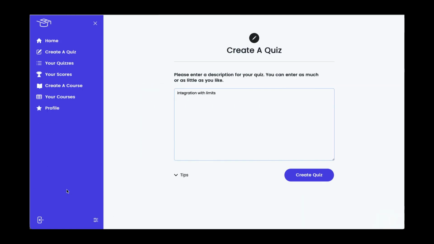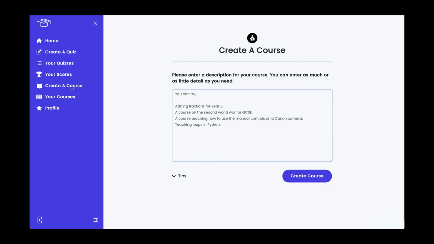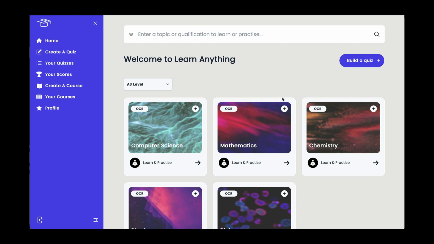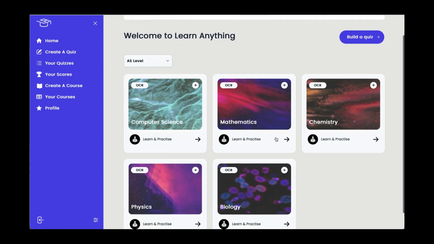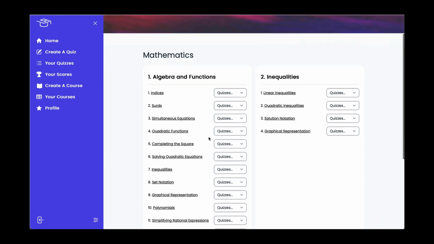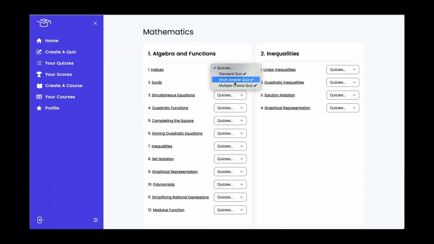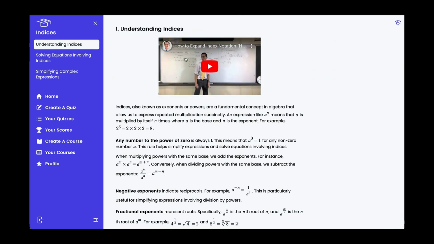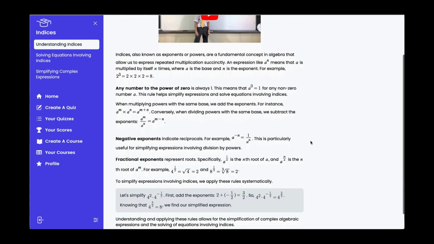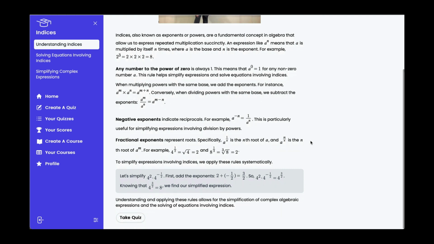Students of Learn Anything can create quizzes on any topic, and they can create courses on any topic as well, but they can also view our ever-growing library of content in different subjects and qualifications to see a range of quizzes and textbook style content with videos on how to learn any subject.